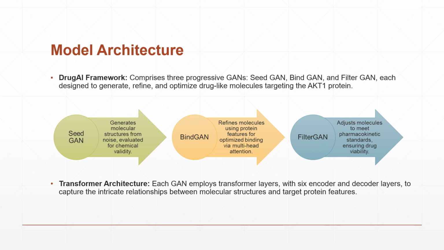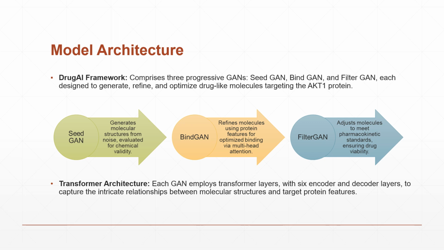Bind GAN takes these initial structures and optimizes them for interaction with a specific target protein, in this case the AKT1 protein. It incorporates both molecular data and protein structural features to ensure strong molecular binding interactions. Finally, Filter GAN ensures that the generated molecules meet essential drug-like properties, such as pharmacokinetics and pharmacodynamics, filtering out molecules that don't meet these criteria.